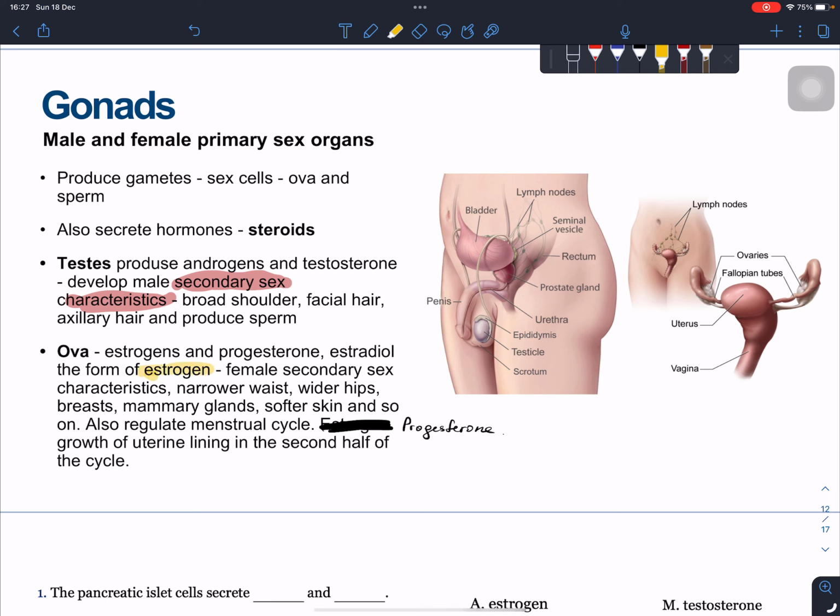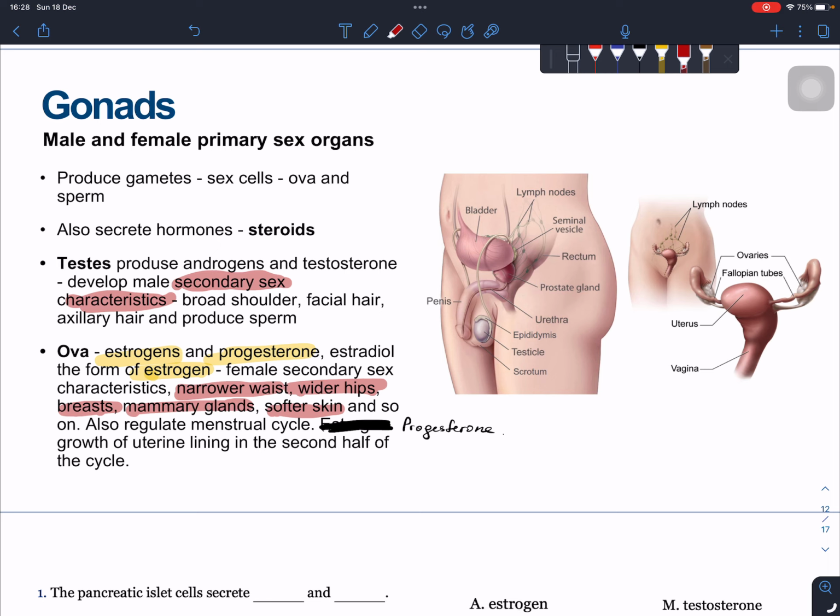Estrogen and progesterone are also hormones produced from your gonads. These hormones take part in the female secondary sex characteristics. What are the secondary sex characteristics of the female? Narrow waist and wider hips, breasts, mammary glands, softer skin, and so on.